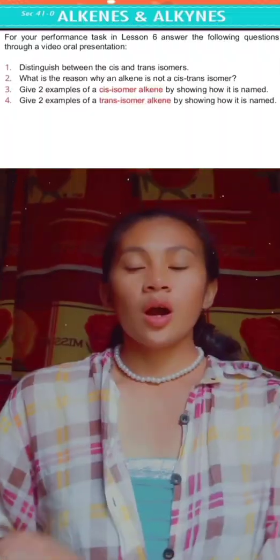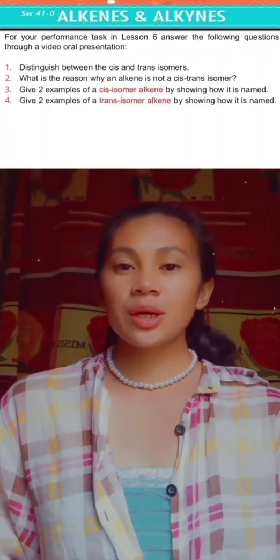So, cis isomers are molecules having the same connectivity of atoms and are composed of identical side groups that can be found on the same side, while trans isomers are molecules having the same connectivity of atoms and are composed of identical side groups that can be found on the opposite side. So, that's all. Okay, let's proceed to question number 2.